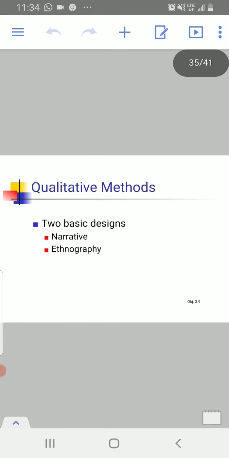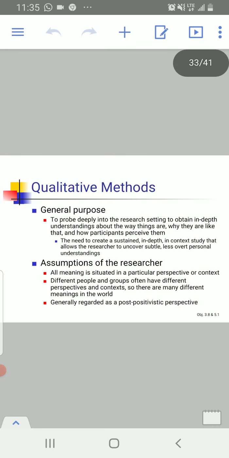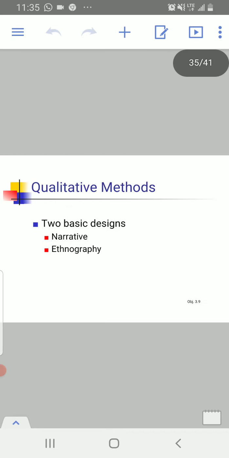So the next is qualitative research design, and we will discuss these designs in the next lecture, which are narrative and ethnography. And in your outlines, there is a design which is called the historical design, and we will discuss it in detail in the next lecture, inshallah.